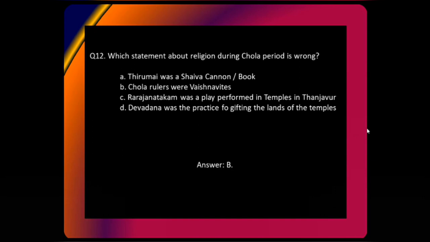All right. So you are answering B, which is correct because they were not Vaishnavites, they were Shaivites.